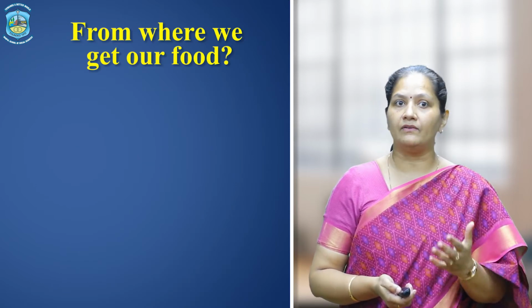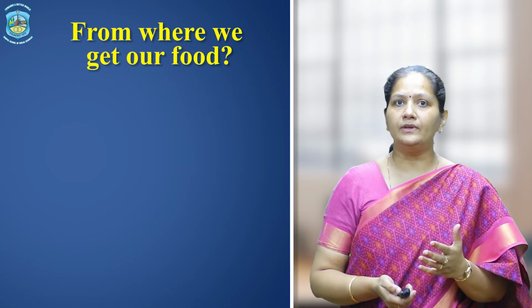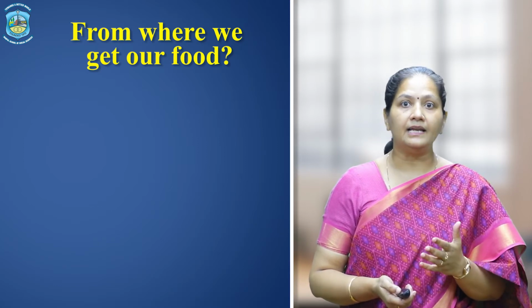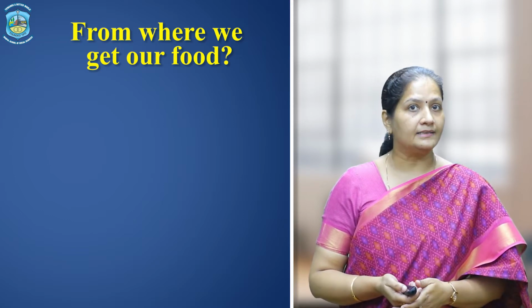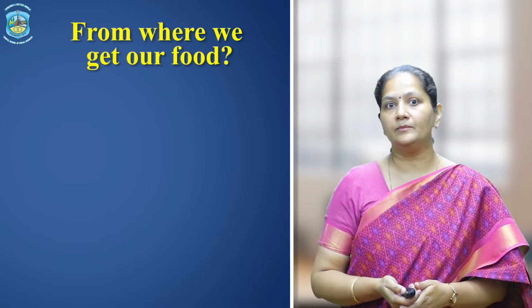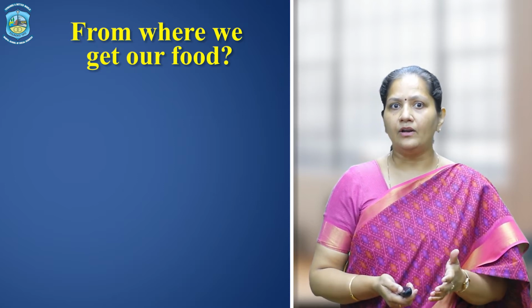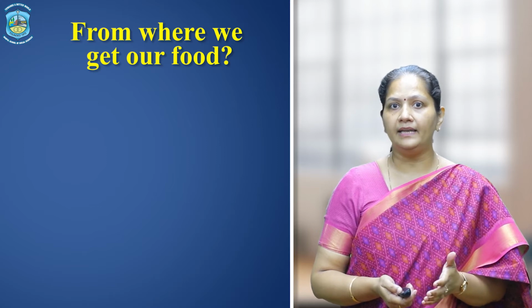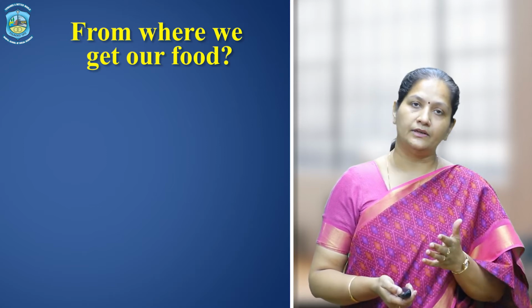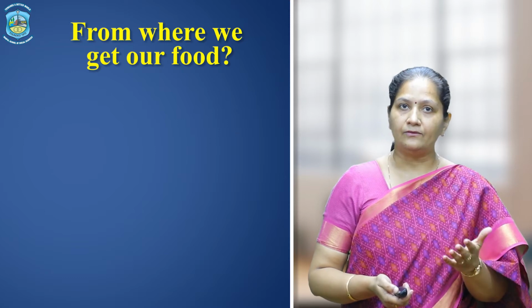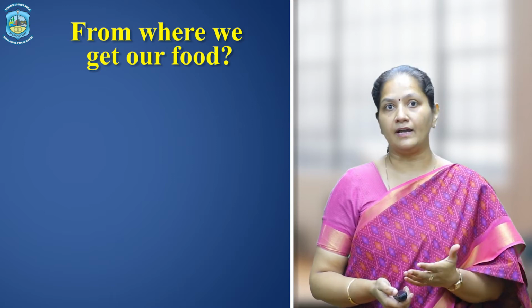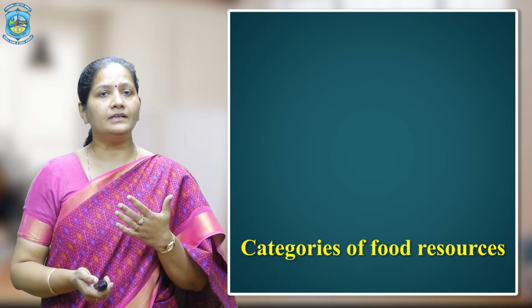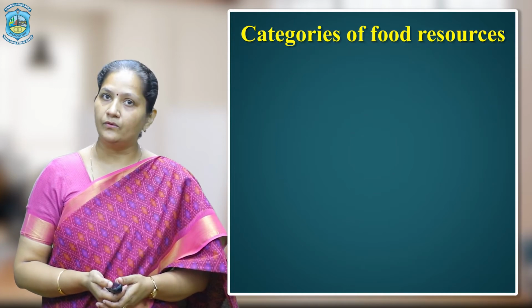Now, the next thing is, from where do we get our food? We all know that food is obtained from plants and animals, and for that we human beings do the practices of agriculture and animal husbandry. Or we can also say that the food we need we get from food resources. So we get food from food resources that are present naturally in the environment. Now let us see what are the different categories of food resources.